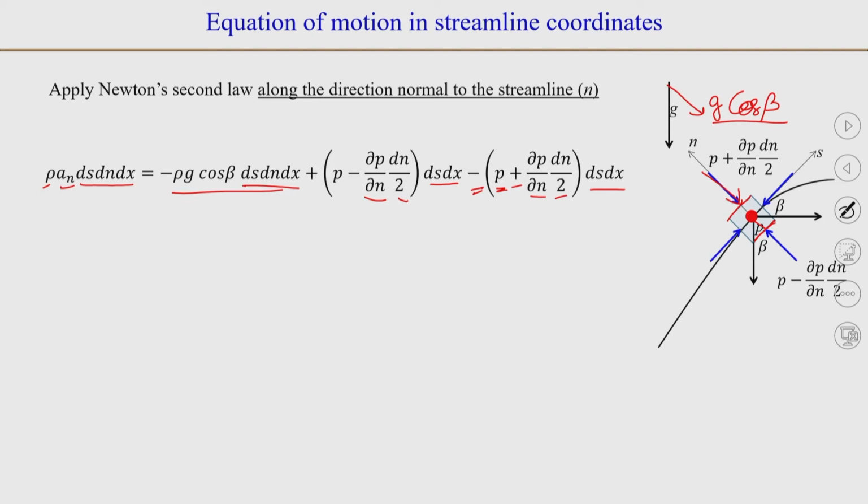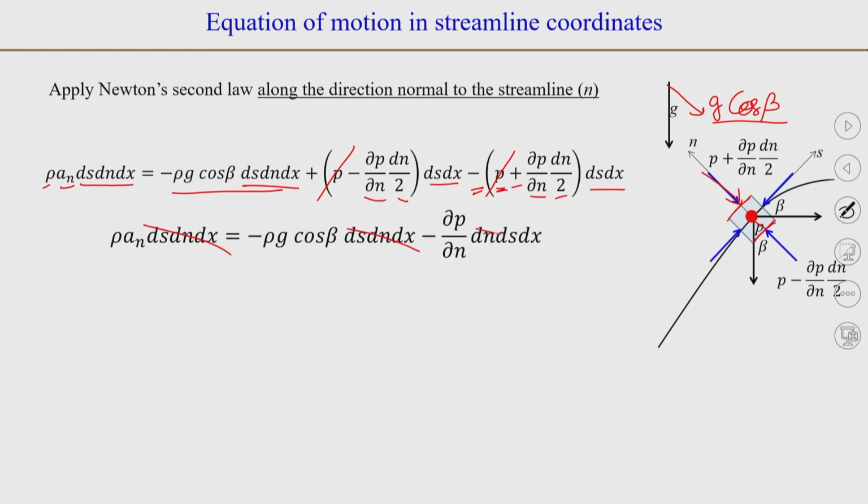Okay. Again we can cancel out the terms. So, P and P will cancel out, and we can cancel out ds dn dx. We can again write cos beta in terms of ∂z/∂n.